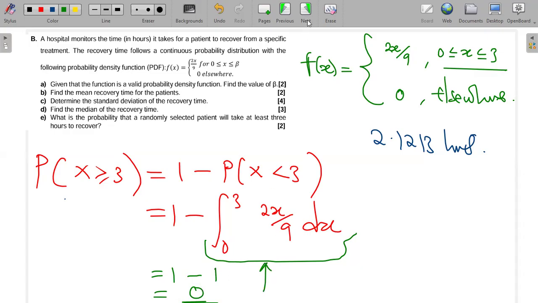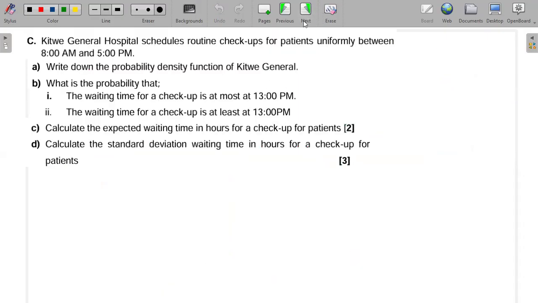Okay, so the answer there is 0. I go to the next question, which is question C. And this one here is on the uniform distribution. It says Kitwe General Hospital schedules routine checkups for patients uniformly between 8 hours and 5 p.m. Okay, so we know that this is simply 8 hours, and 5 p.m. is 17 hours. Write down the probability density function of Kitwe General Hospital.